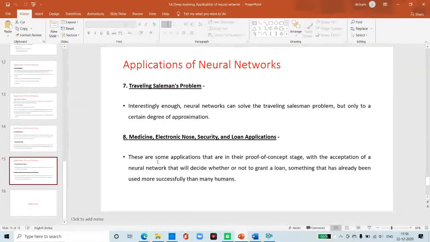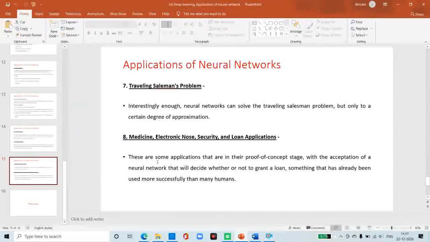Then the seventh application is the traveling salesman problem. This type refers to finding an optimal path to travel between the cities in a particular area. The neural network helps solve the problem of providing higher revenue at a minimal cost. There are logistical considerations here: we have to find the optimal travel path for sales professionals moving from one city to another.